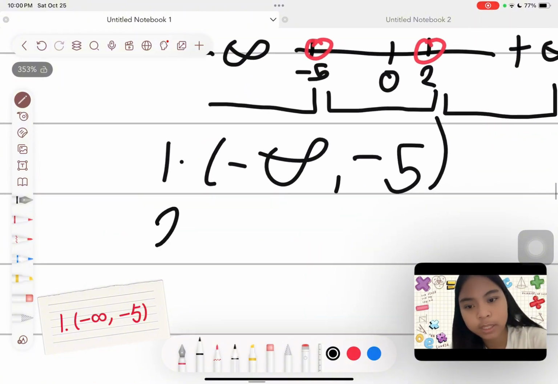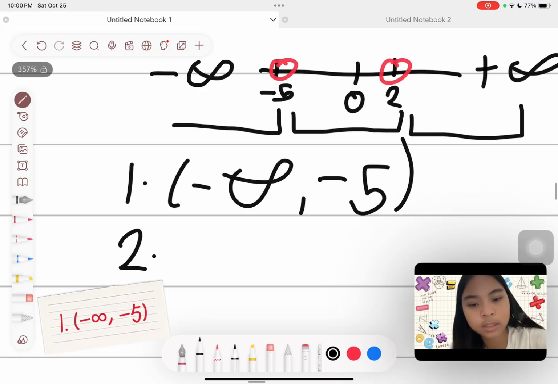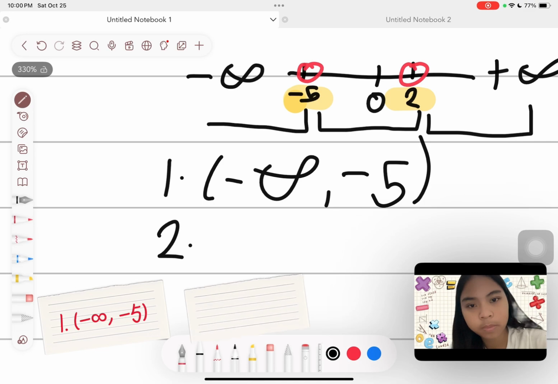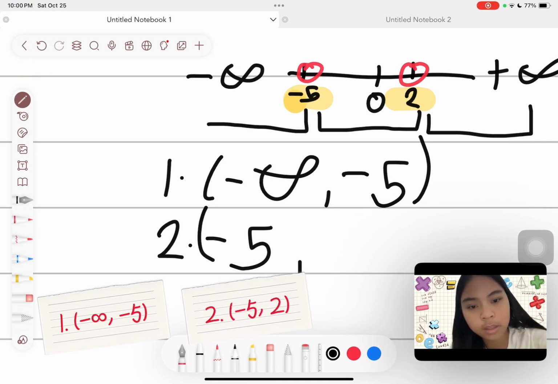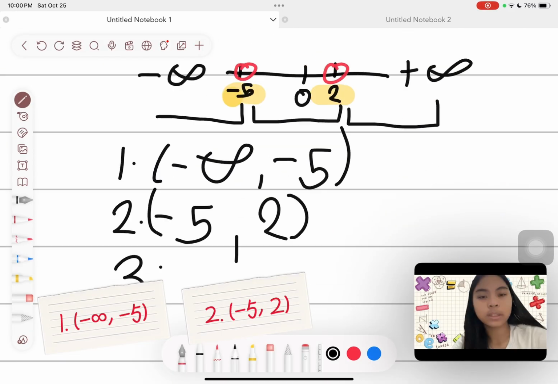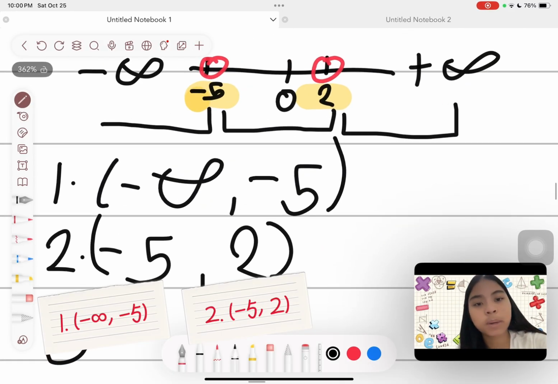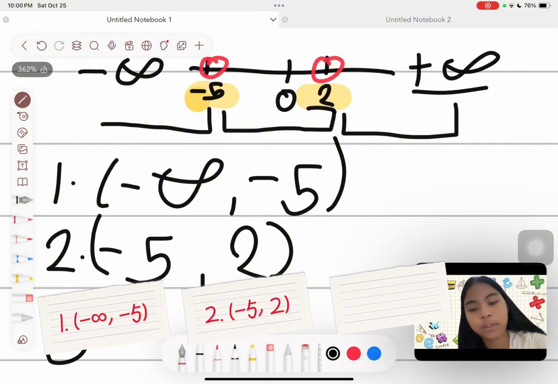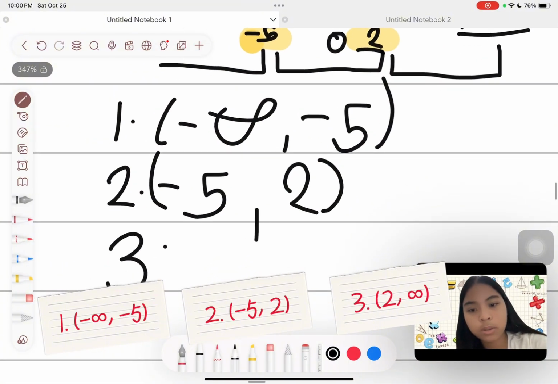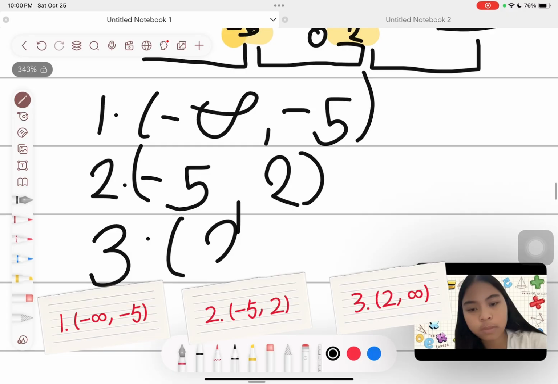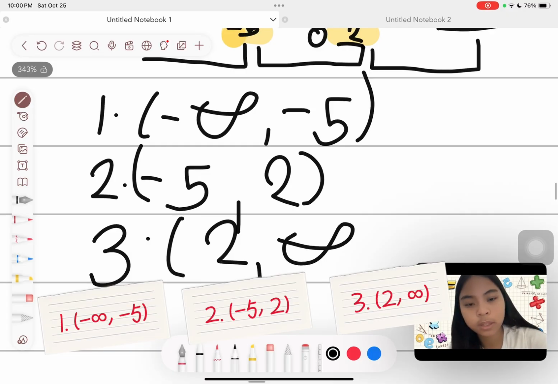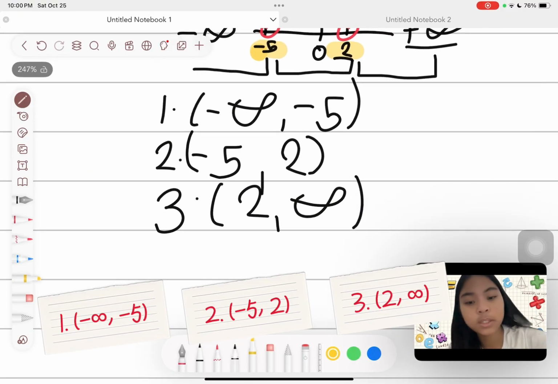Second interval is negative 5 and then positive 2. Third and last interval is positive 2 and then positive infinity. Now these three are our intervals.